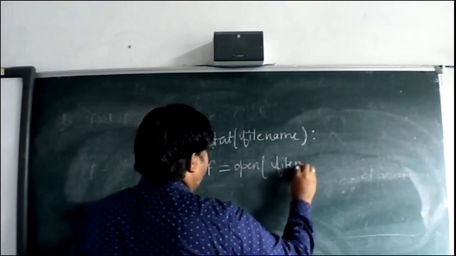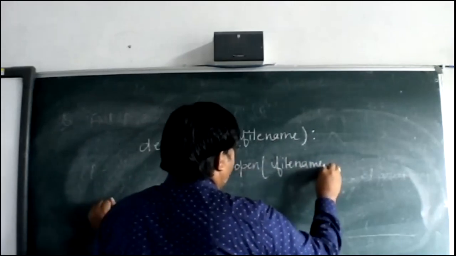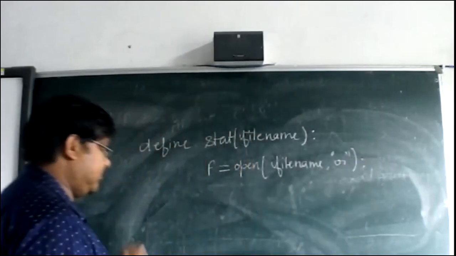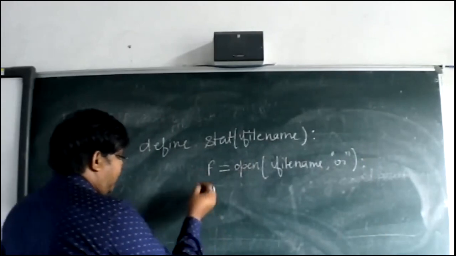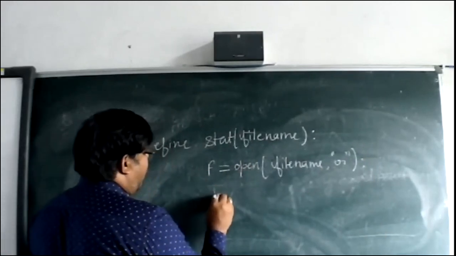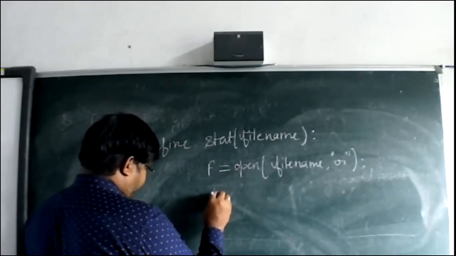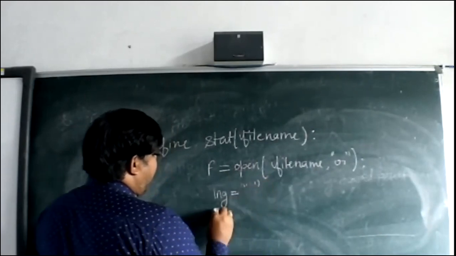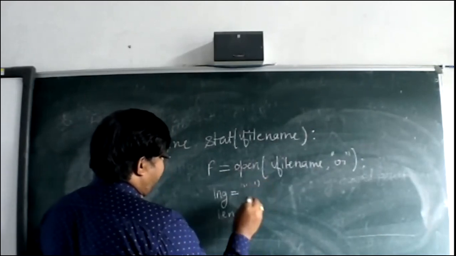We will pass the file name, and we open it in read mode. And we are assuming the longest line is equal to empty, and the length of the longest line is equal to 0.